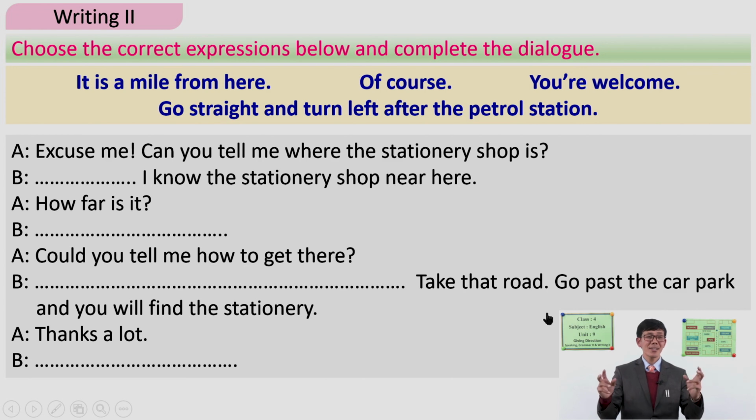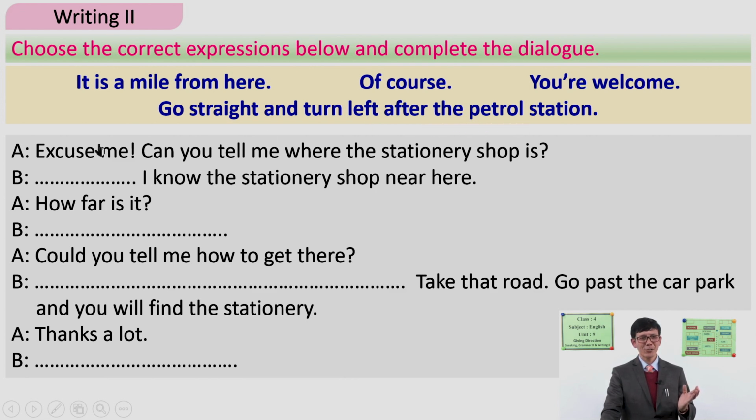Now, in the second part of our lesson, we'll again talk about similar types of exercises under writing. In this task, you will choose the correct expressions and complete the dialogue. Look at some of the phrases, like, it is a mile from here. Of course, you're welcome. Go straight and turn left after the petrol station.